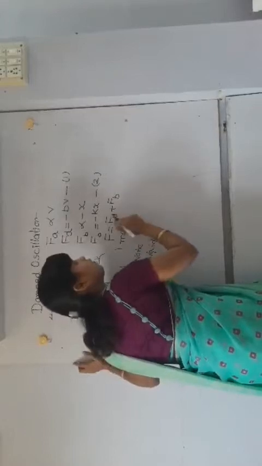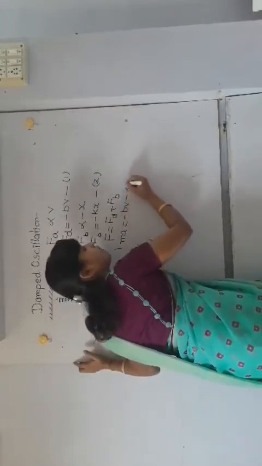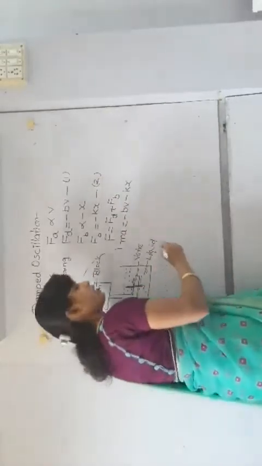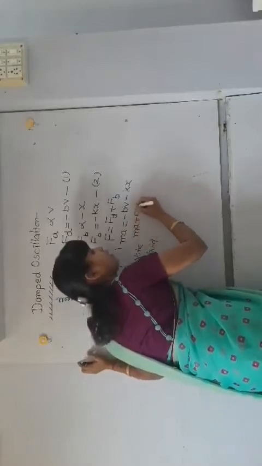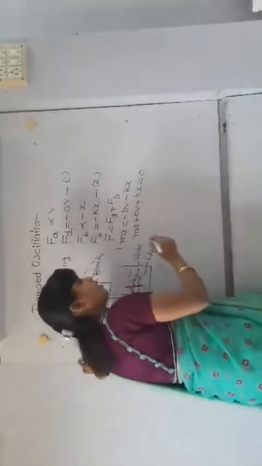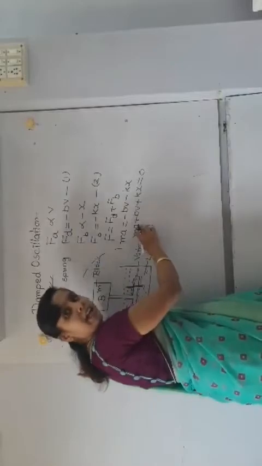Now what is the value of Fd? Minus Bv minus Kx. Now put all these values on the LHS, then ma plus Bv plus Kx is equal to 0. Here a is acceleration.